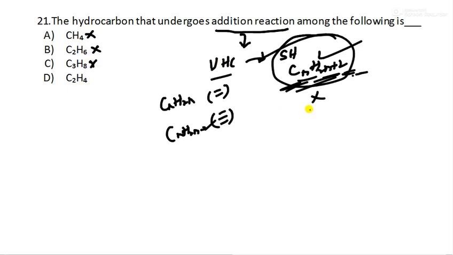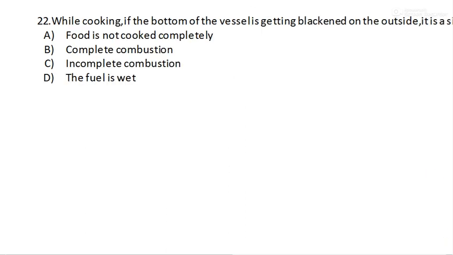C2H4, so C2H4 is a double bond, right? So this is not following this formula for alkane. So only alkene is unsaturated and the rest were what? Saturated. Therefore only this will undergo addition reaction. Only unsaturated hydrocarbons will undergo that. Okay, moving to next question.